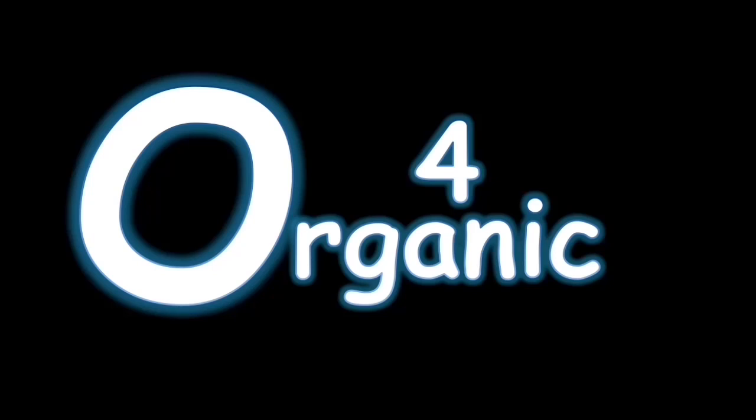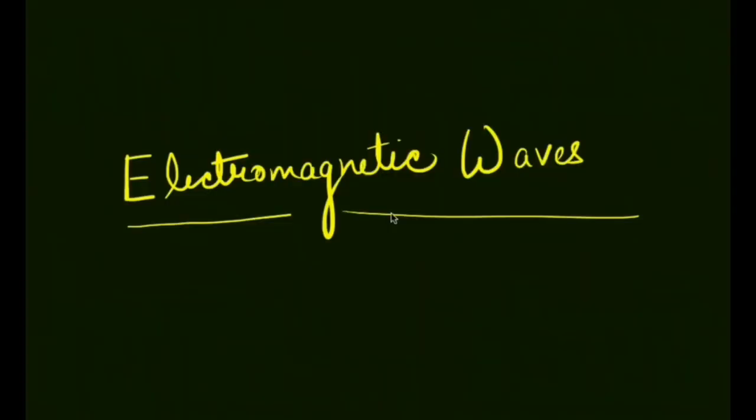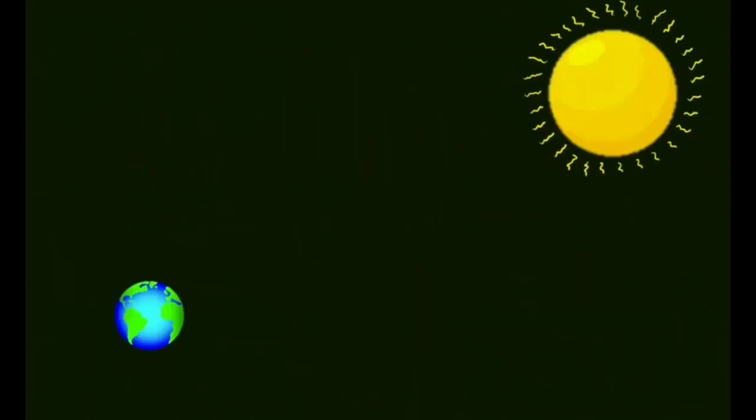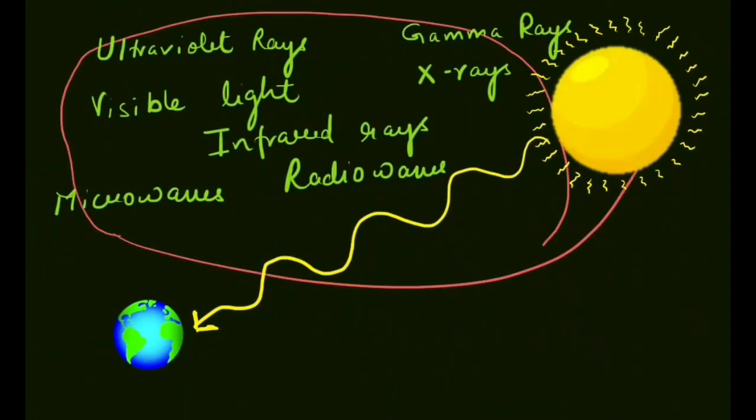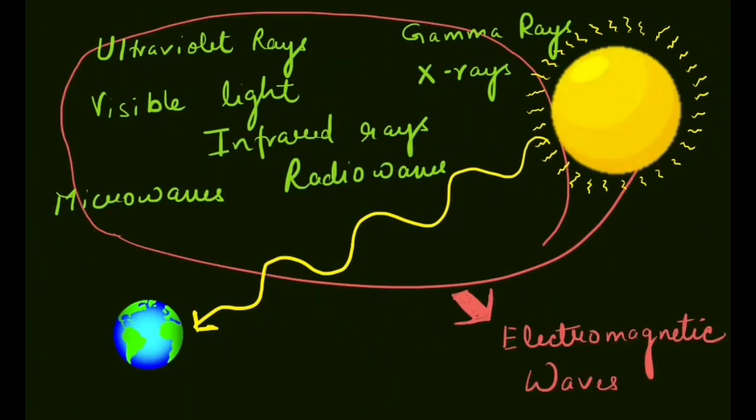In this video we will be discussing electromagnetic waves. Sunlight reaches Earth traveling in the form of waves. Sunlight is actually a mixture of a variety of waves like cosmic rays, gamma rays, X-rays, ultraviolet rays and a lot many. And all these waves are combinedly called the electromagnetic waves.